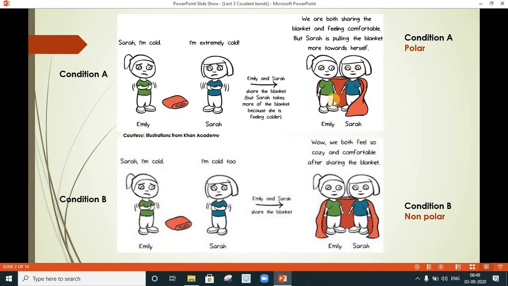So if there is a complete sharing, then we can say the bond formation is of non-polar type. Whereas if there is a partial sharing, then we can say there is formation of polar covalent bond.